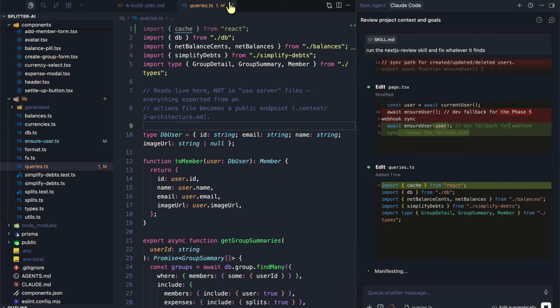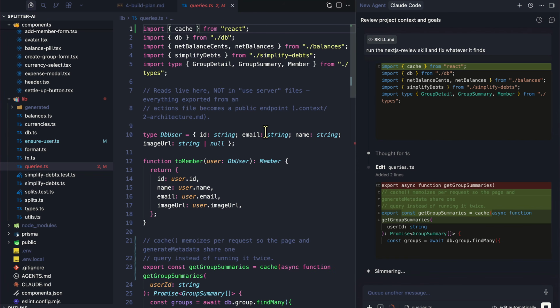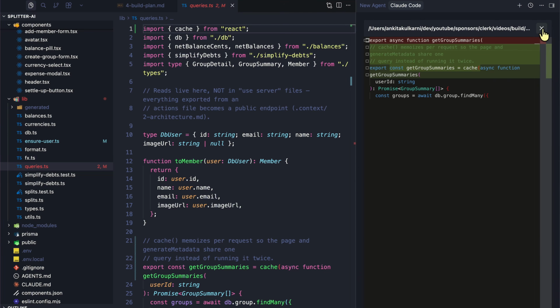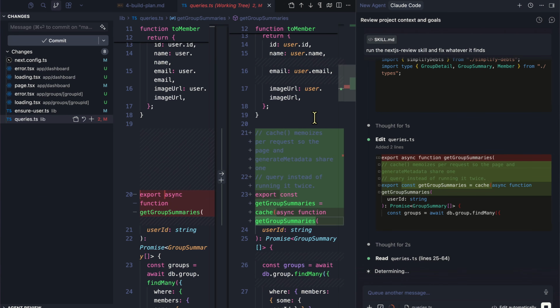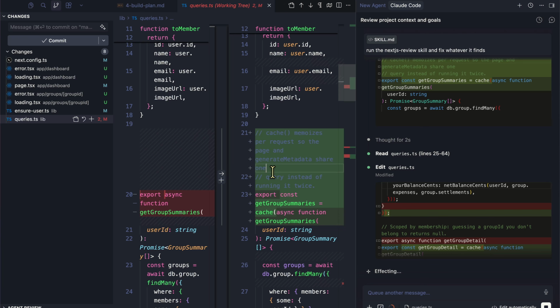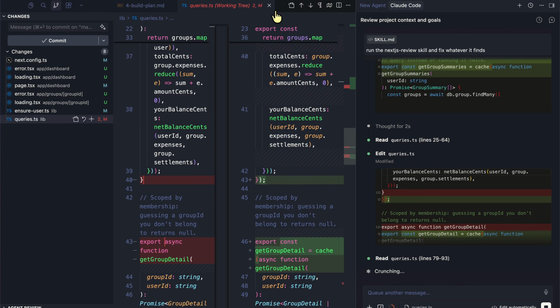Then it's caching data, which is very nice because we don't have to requery every single time. It's caching where it's needed. And cache functions come directly from React. So it doesn't need to refetch the same query over and over again, which is amazing. So you can see it's caching get group summaries. Cache memoizes per request, so the page and generate metadata share the same logic. Because for SEO, we're going to need the same thing, so why not?